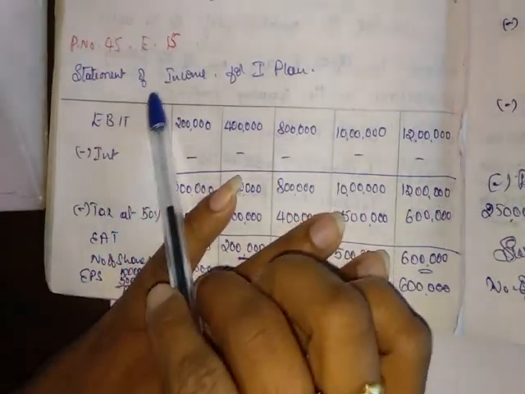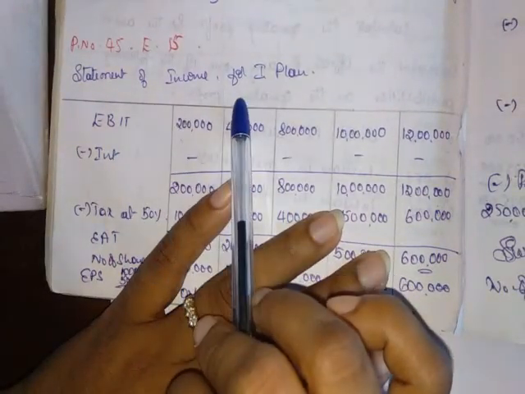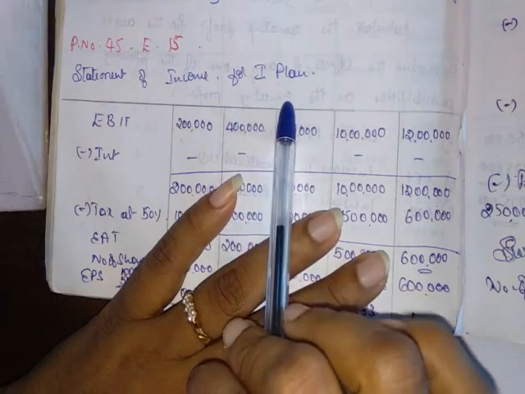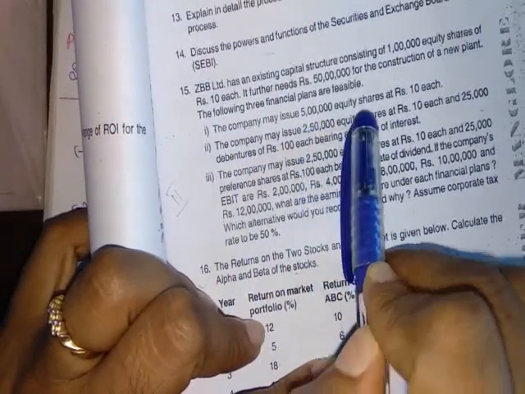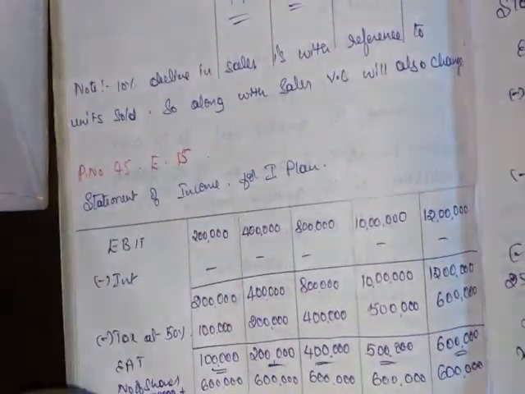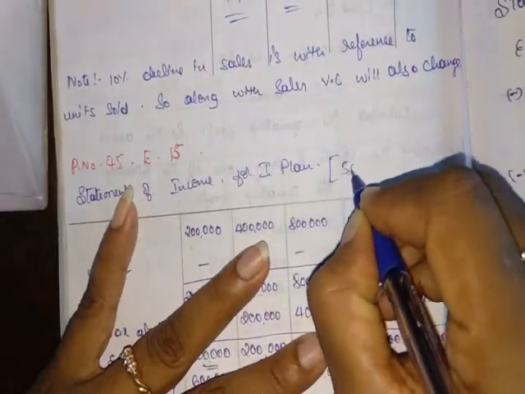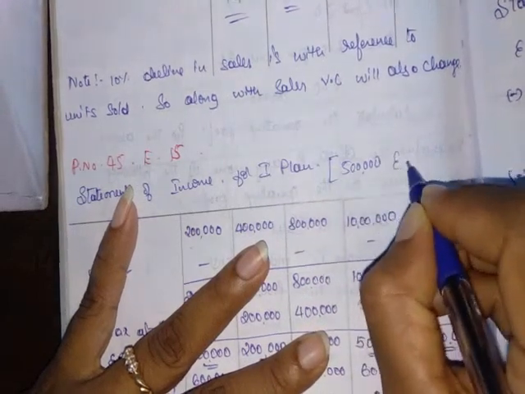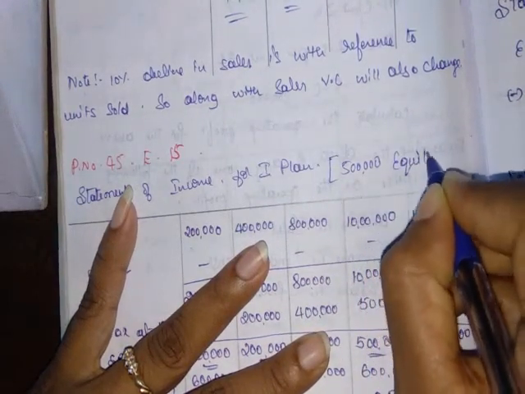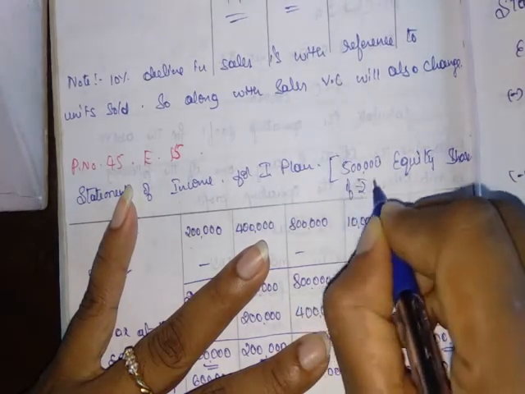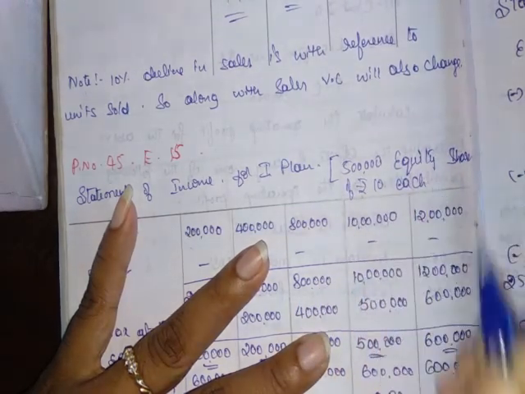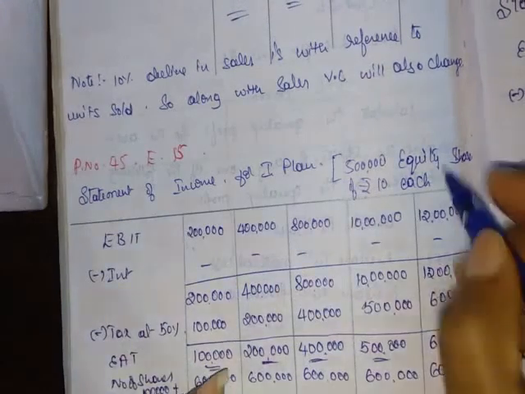First we will prepare the statement of income for the first plan. The first plan has 5 lakh equity shares of 10 each, that means 50 lakh is raised by issuing equity shares.